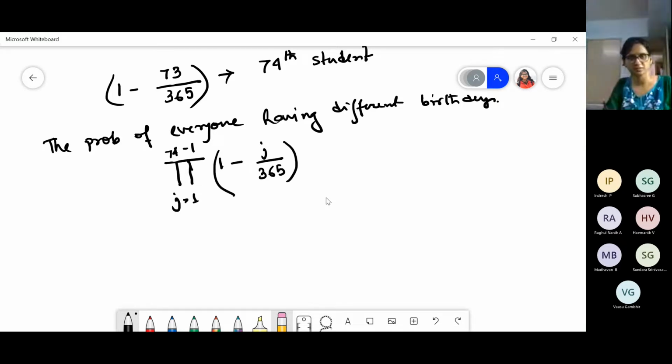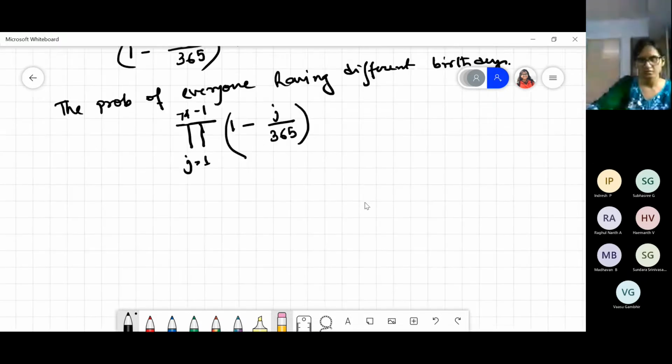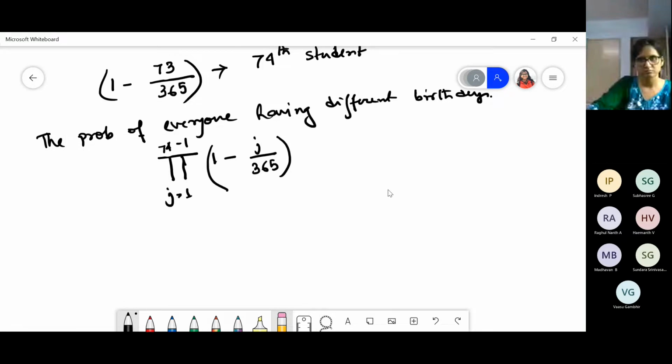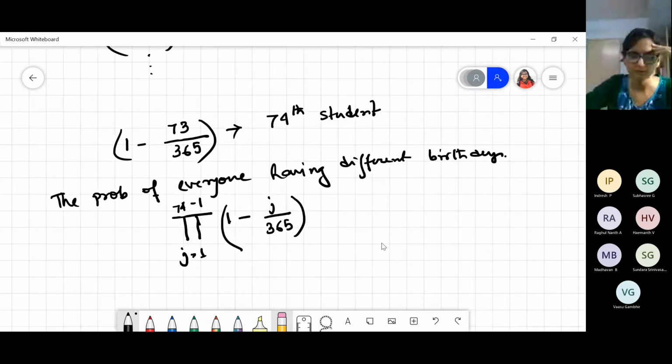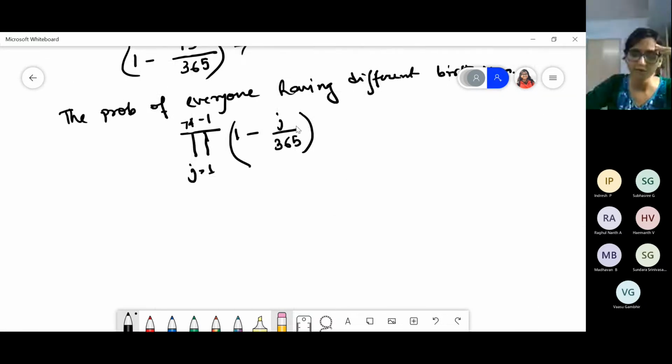Yes, ma'am, because all the events are independent events. So if we take all the events independently, we have to take the joint of them, so we have to multiply them. What I said, I said independent, no? I think I have mixed up. No, it is not an independent event. All of them I have to take together. That means I have to take multiplication. I hope you understood what I wanted to say.